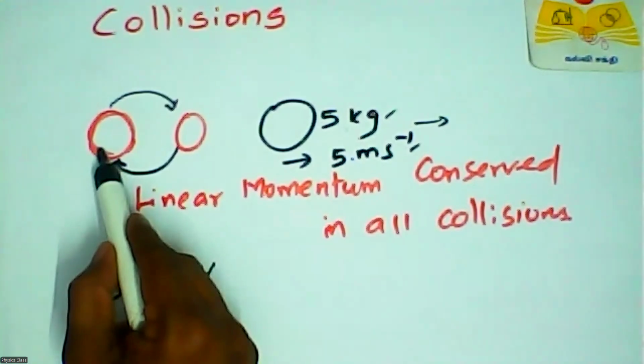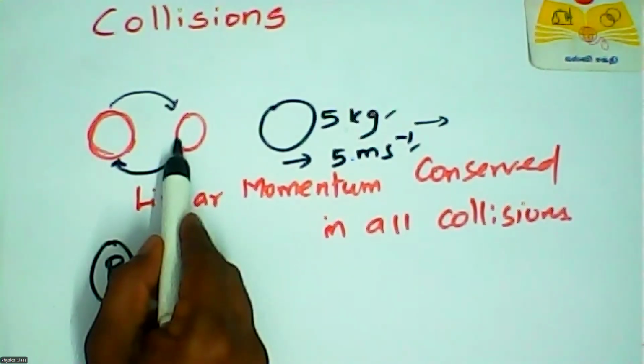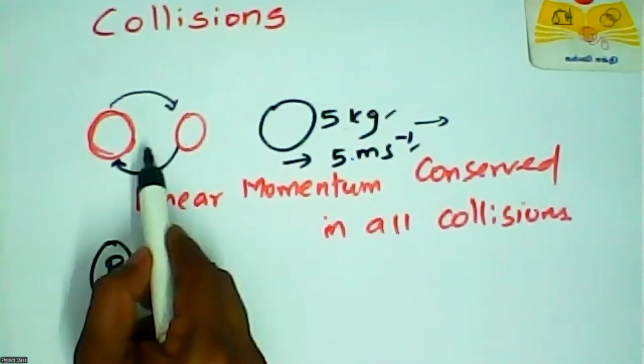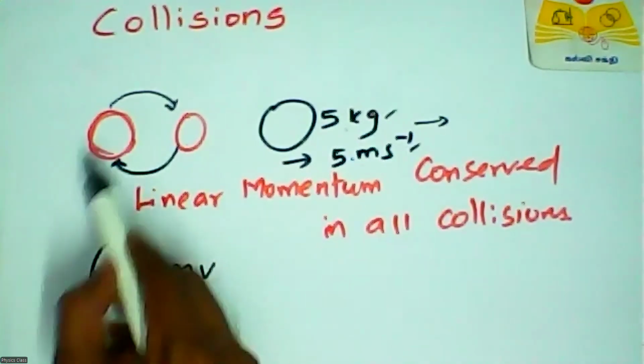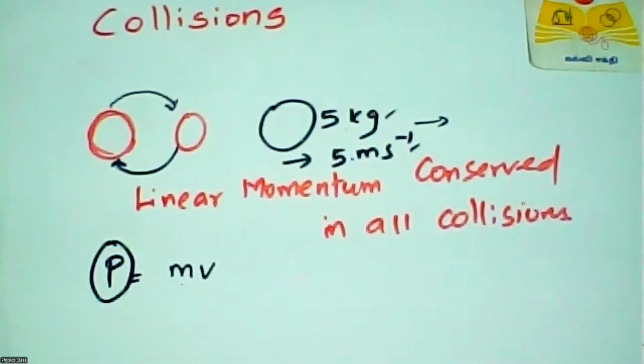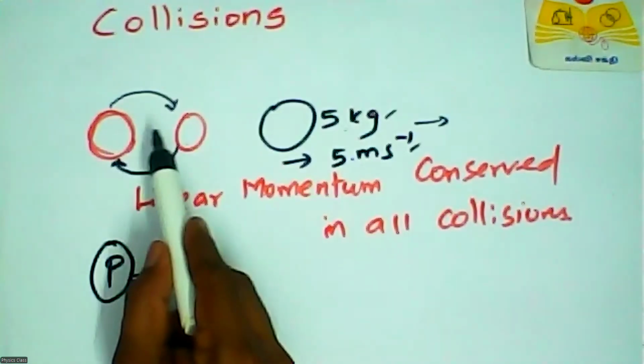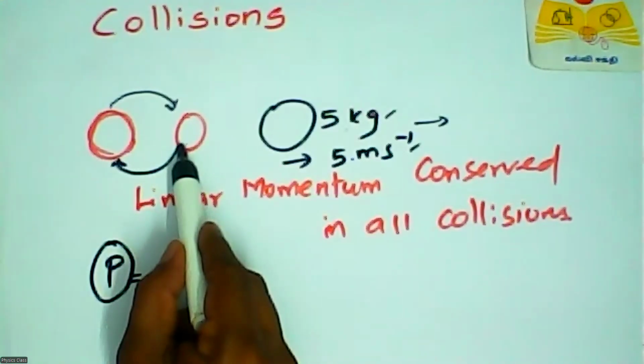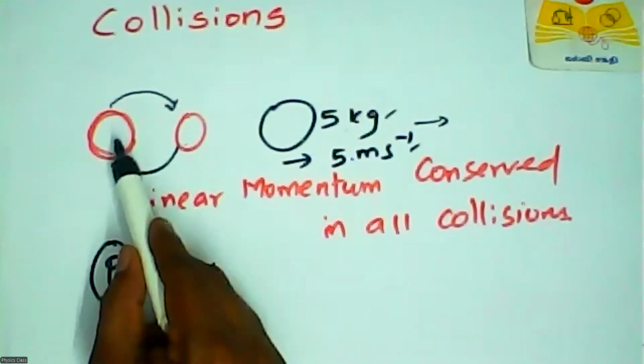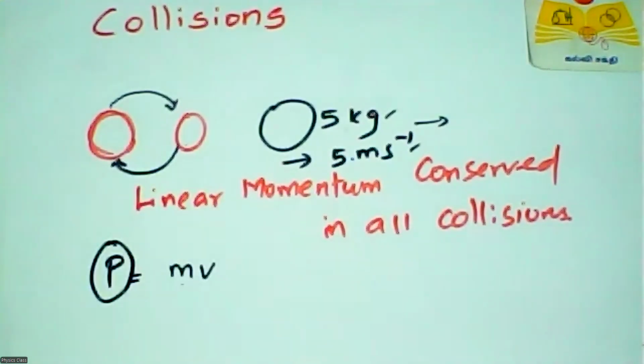That object gives an impulsive force on this object, and this object gives an impulsive force on that object. So each object changes the momentum of the other object by the collision.